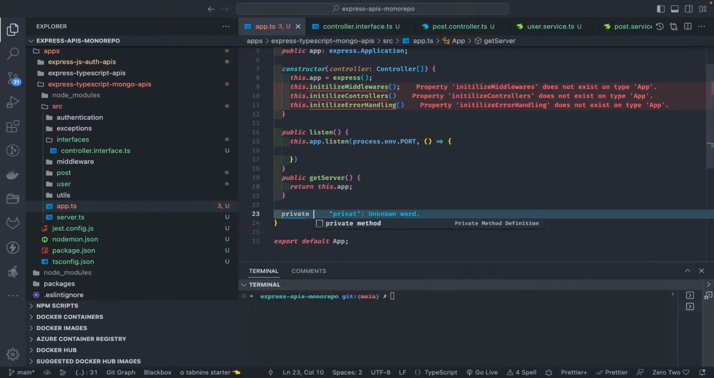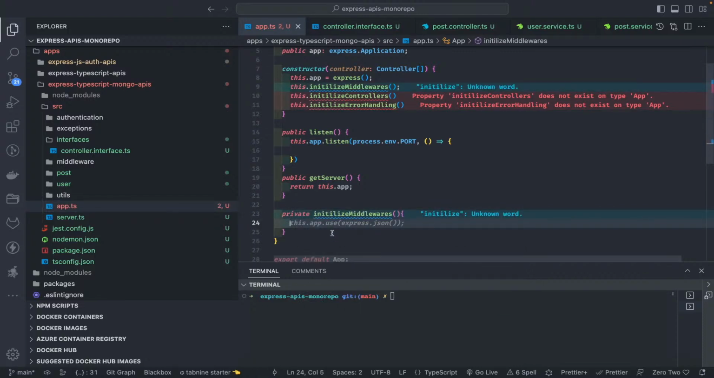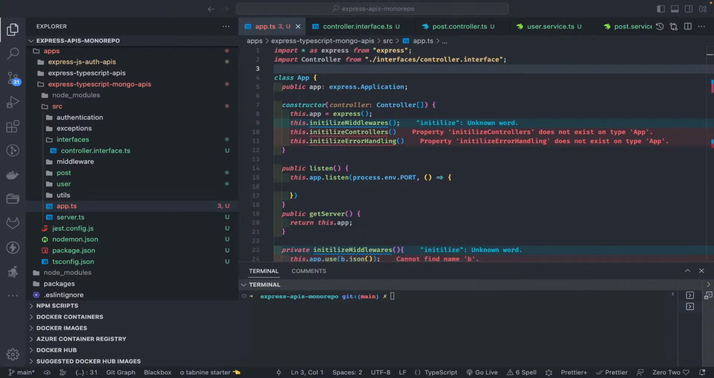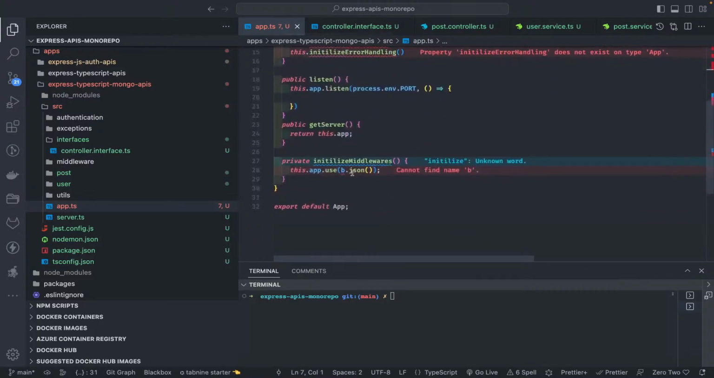So these can be private methods. We are using a class, initialize middlewares. Here you can see this is express.json, app.use. We can just use body parser and all these middlewares we can register here. What all do we need? Body parser, cookie parser, and mongoose. All these I will import on the top, and then I can register them.